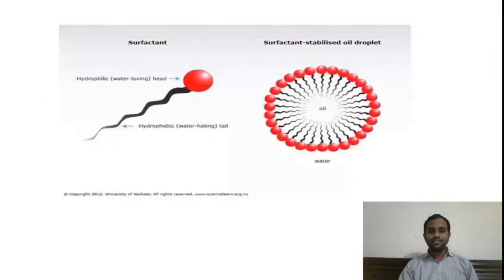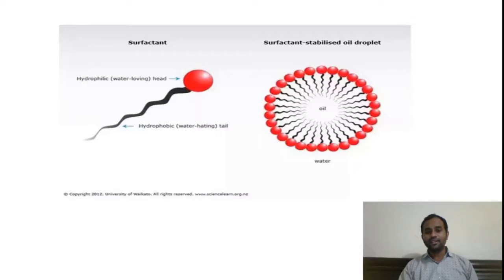Right, you can see in the picture our quaternary ammonium salts have both polar nature as well as non-polar nature, that is hydrophilic nature, the water-loving head, as well as hydrophobic nature, that is non-polar, the water-hating tail. Because of this, our quaternary ammonium salts will act as a surfactant, that is an emulsifying agent.